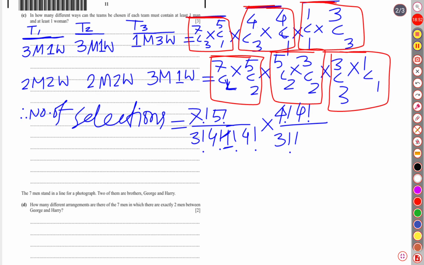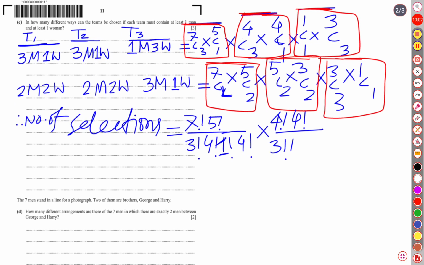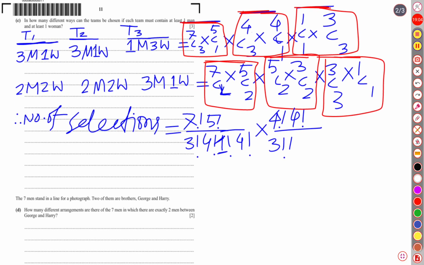If we look at the first team, this team can be in the third case, and the third team can be in the second case, and the second team can be in the first place. That means in 3 different ways they can be chosen. So we will have to multiply by 3.